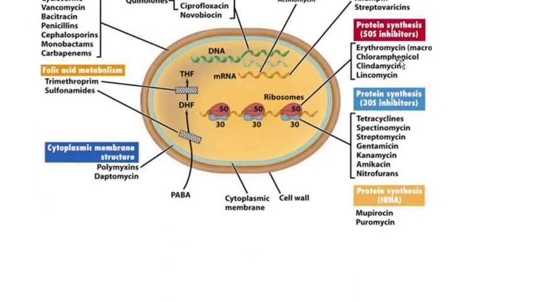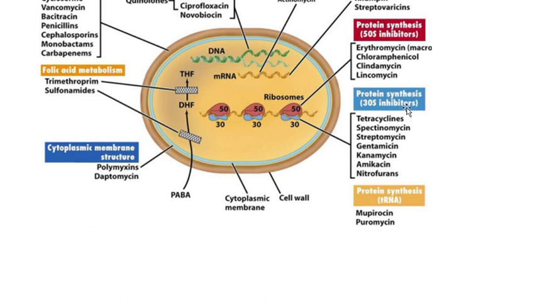Next, the antibiotics that inhibit protein synthesis, like erythromycin, chloramphenicol, and lincomycin, are called 50S inhibitors. So they will be blocking the step of initiation of translation or elongation of translation.